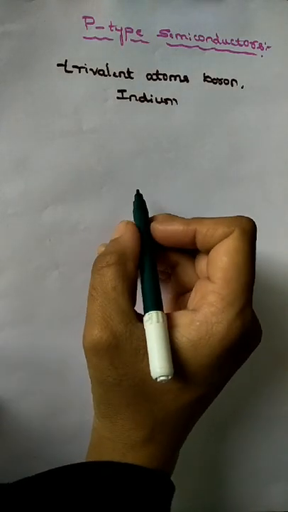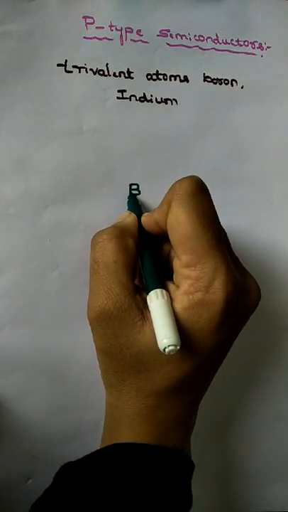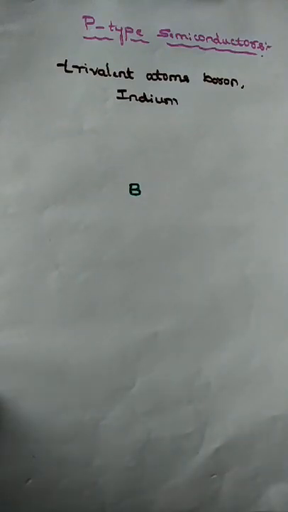So how do P-type semiconductors occur? Let's see here. Germanium and silicon, we already know, are pure forms of semiconductor. Now we are considering a boron atom.